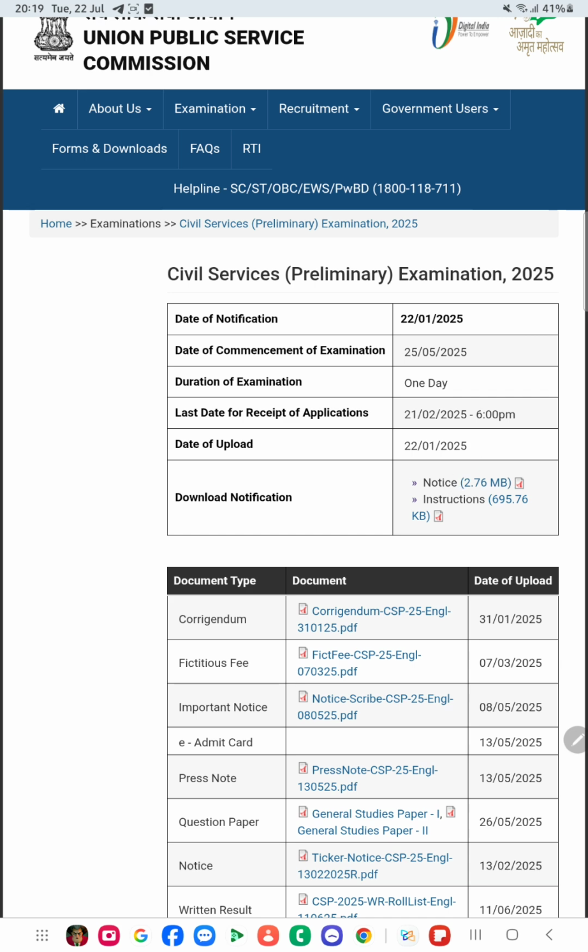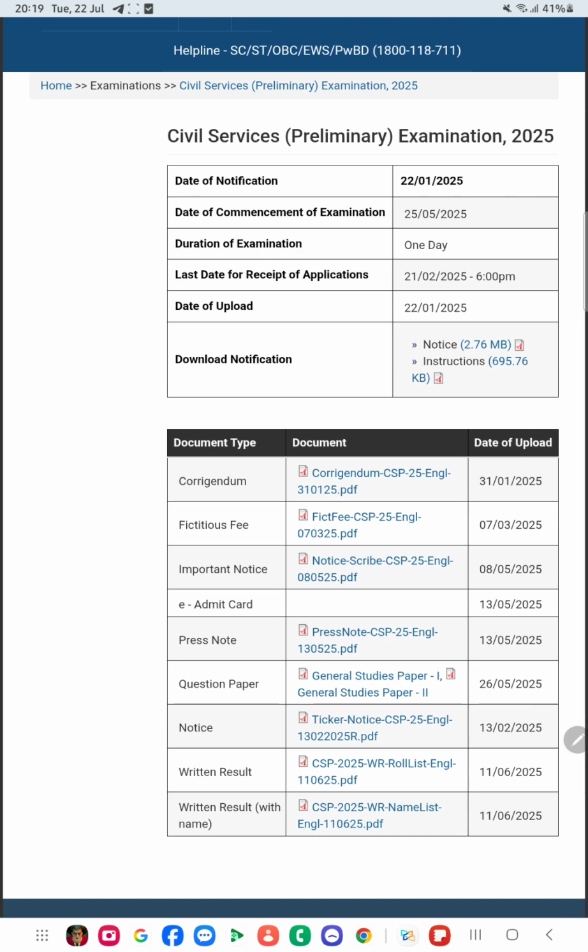There is a notice, and then there are instructions which you need to read before filling the form. There are various other documents also. You can see the corrigendum, and the fee you have to pay for the examination. There is also an important notice about scribes: if someone is physically challenged and wants to take a scribe, then he can use this one. Then comes your e-admit card, which came out on May 13, because the examination was on May 25. There is a press note regarding this.